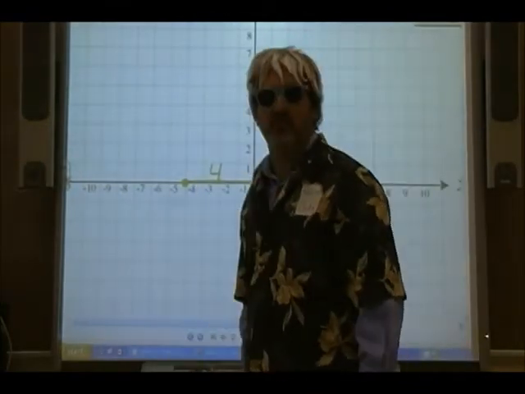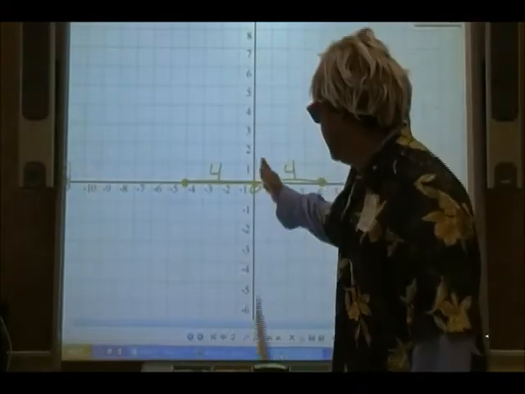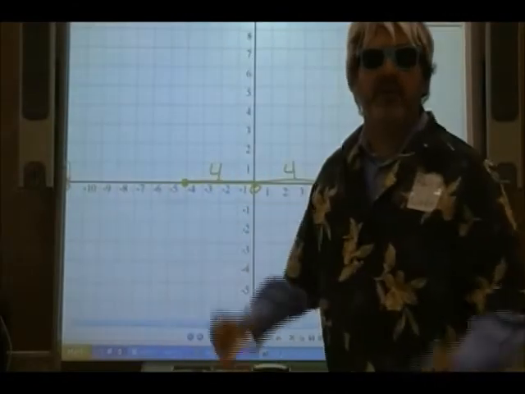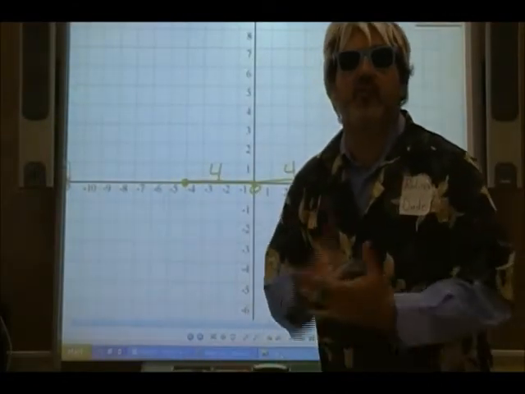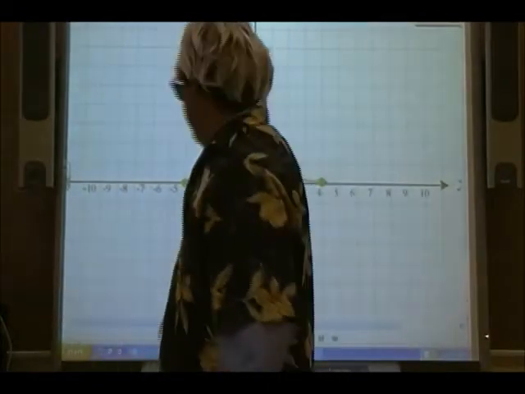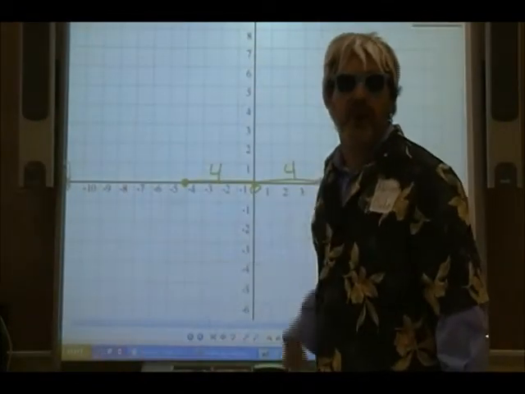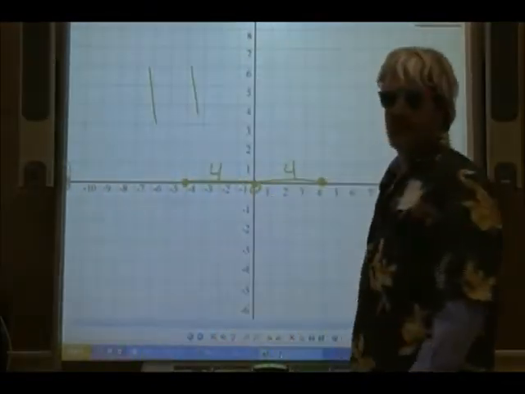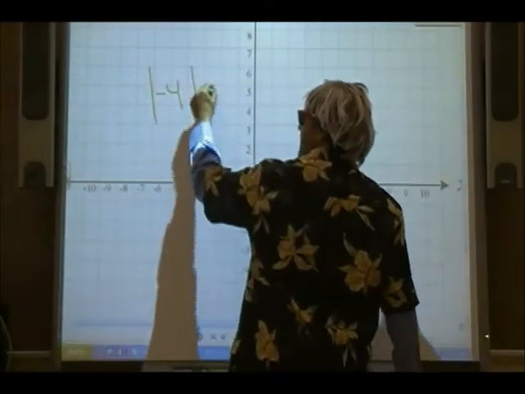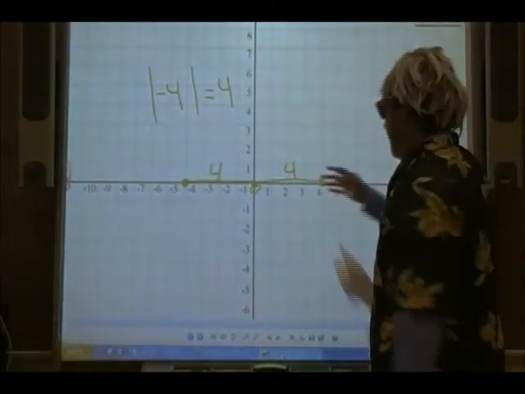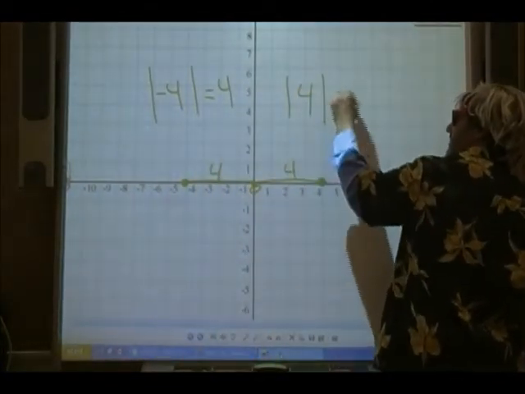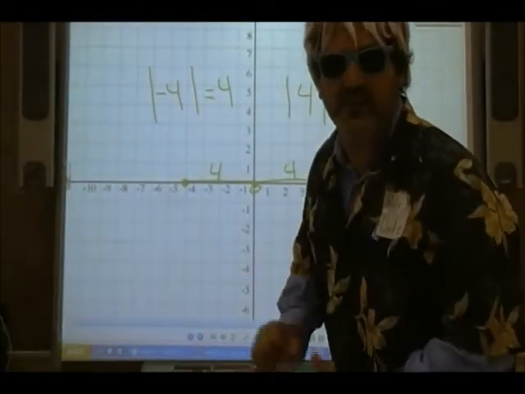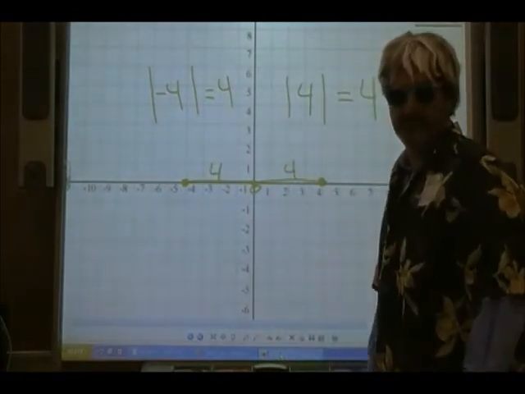All the negative is telling me is what direction I'm in. The positive is telling me I'm going this way, I'm positive 4. The negative is just telling me I'm going that way. But when you're walking, you still have to walk a physical 4 feet from 0, or 4 inches, 4 miles, whatever. So we write it with these bars. So the absolute value of negative 4 is 4. And the absolute value of positive 4 is also 4. So the absolute value keeps everything positive.